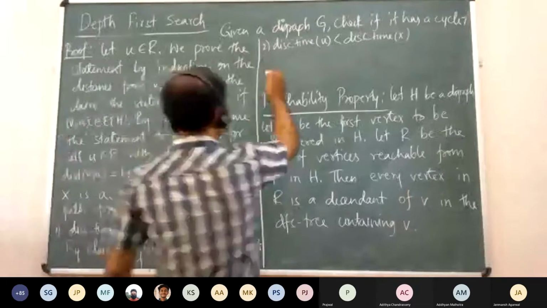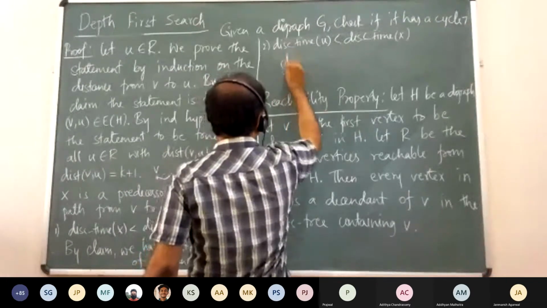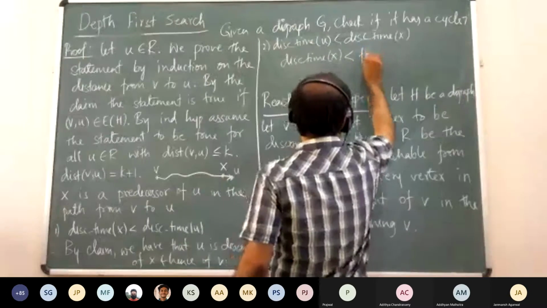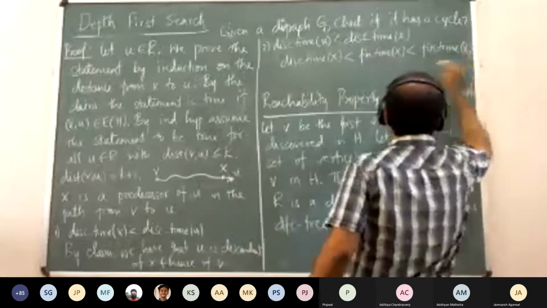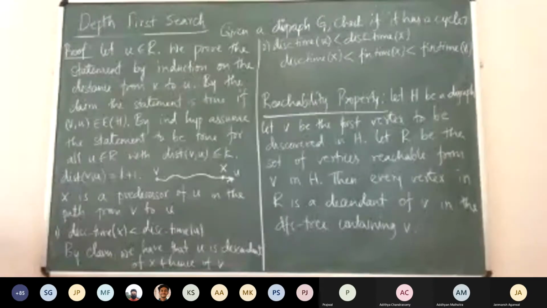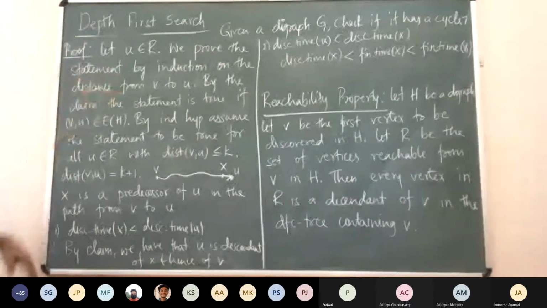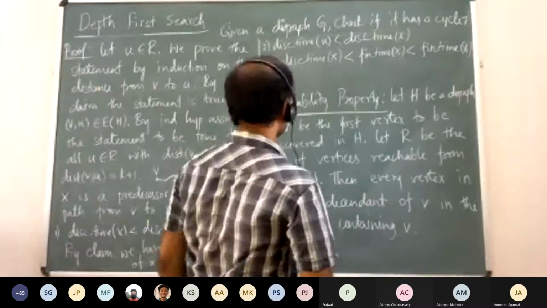So what we know is basically that the discovery time of X is less than the finishing time of X, which is less than the finishing time of V1, because X is anyway a descendant of V1. It will finish first. Before we backtrack from V1, we should have already backtracked from X. This is anyway true.